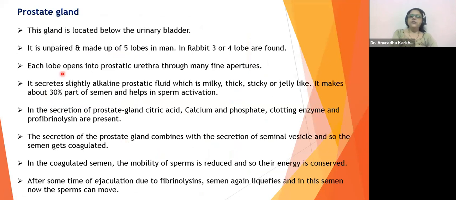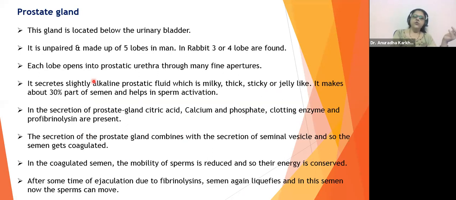Each lobe opens into the prostatic urethra through many fine apertures. What is this prostatic urethra? So the urethra is going to be divided into 3 sections depending upon its location. The part of the urethra which is going to be around the prostate gland will be called the prostatic urethra.